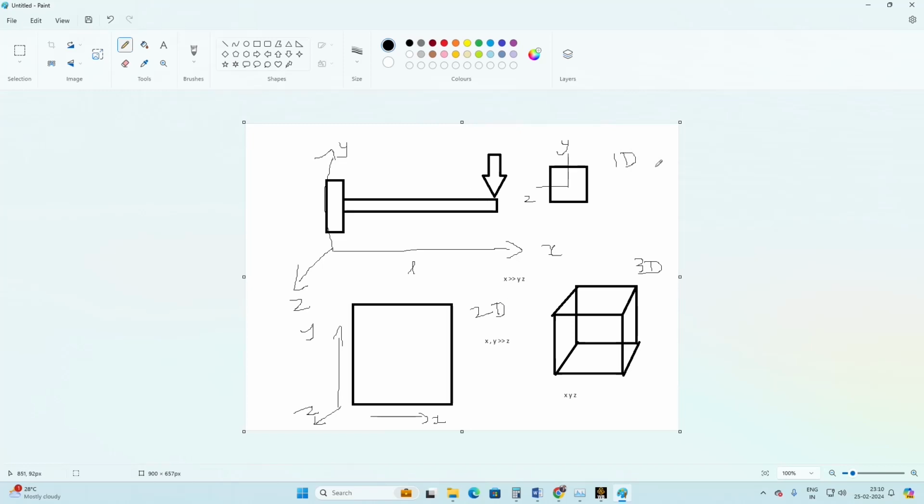First, we have to understand the problem statement and see the structure, and then based on the structure we have to decide whether to go with one-dimensional, two-dimensional or three-dimensional. And one more thing: you can solve the same cantilever beam in 1D, 2D or 3D also.